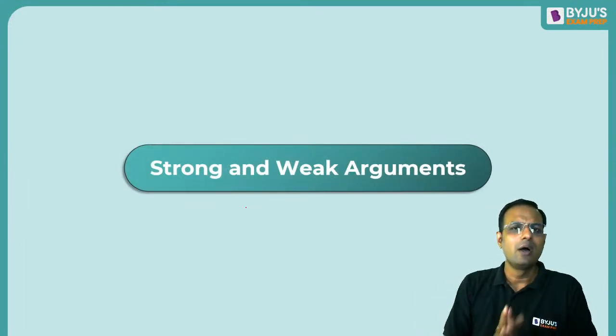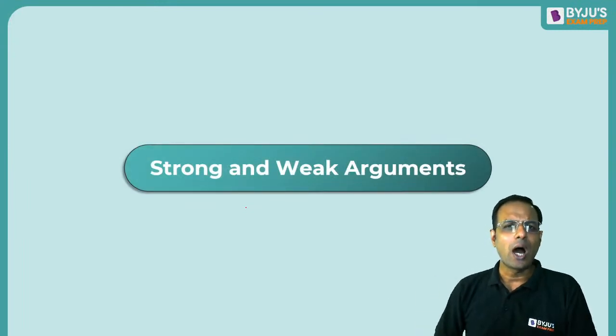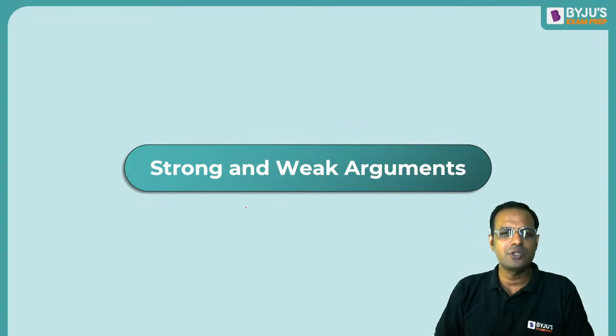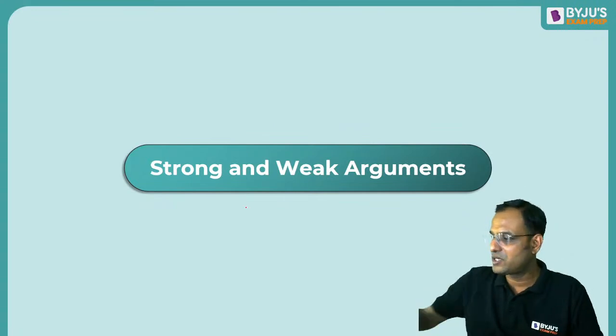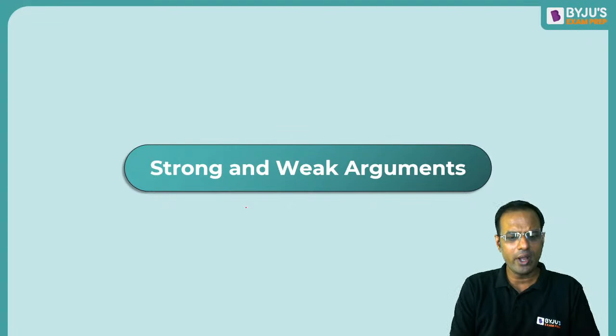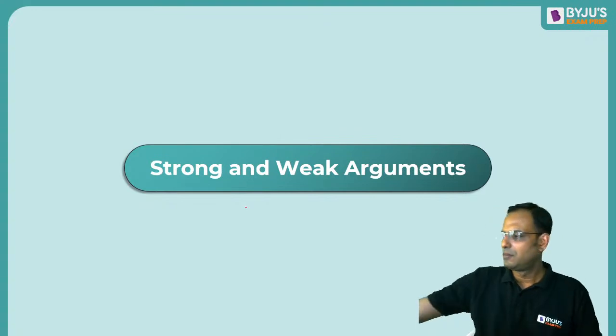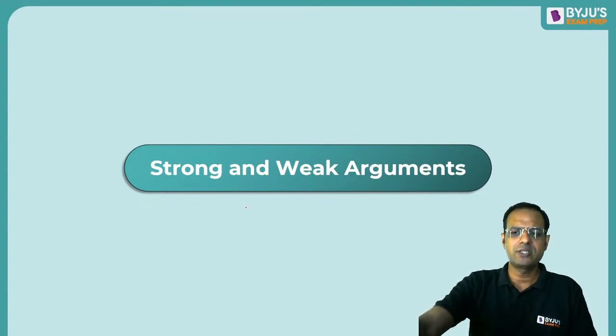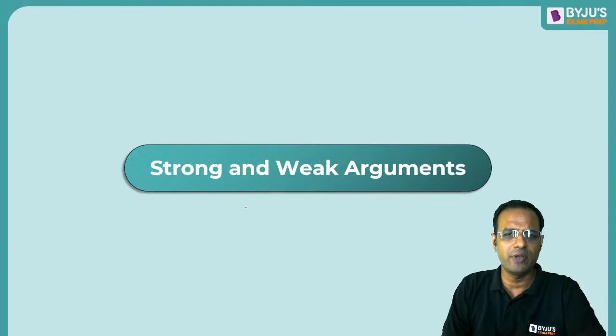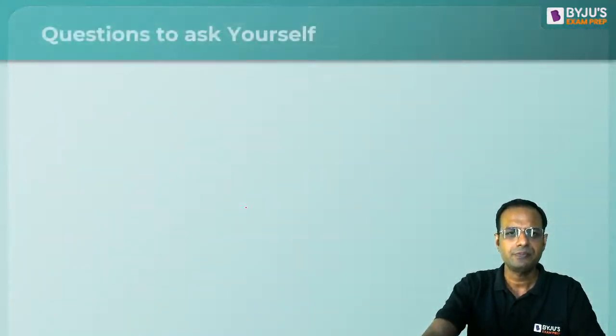Right. Now we are into our next segment of questions, strong and weak statements. That's very important. All right, strong and weak statements. Now, what are strong and weak statements? Let's see.